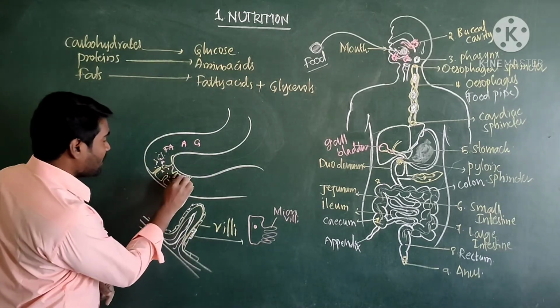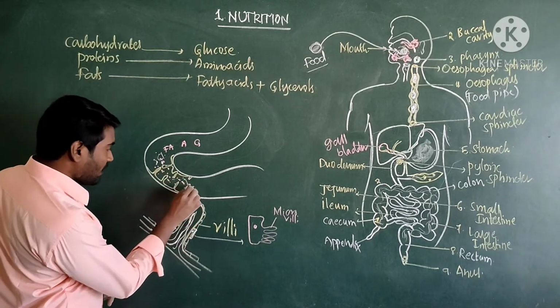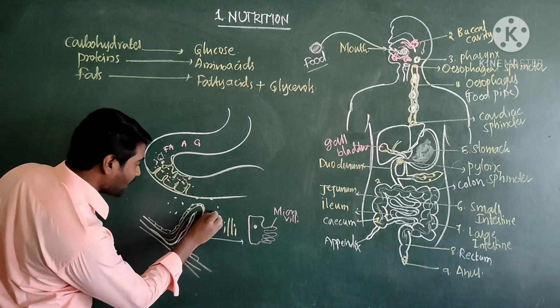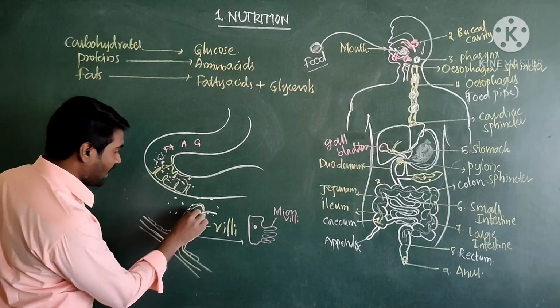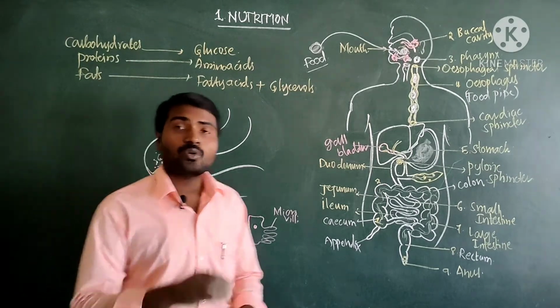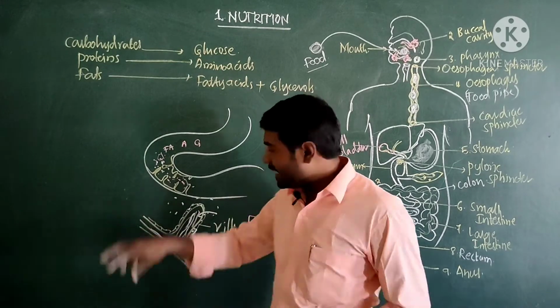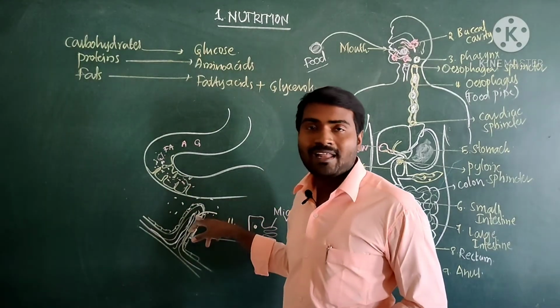So food particles get absorbed here. Here the glucose and amino acids are present. These are getting absorbed into the blood capillaries. So the simple food molecules like glucose and amino acids enter the blood capillaries which are present in the villi.